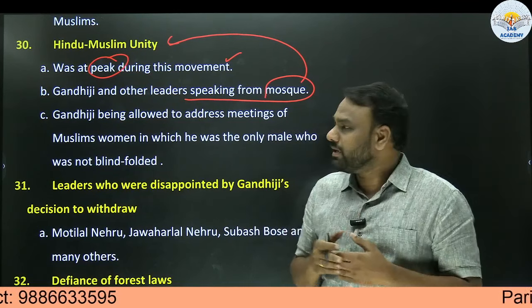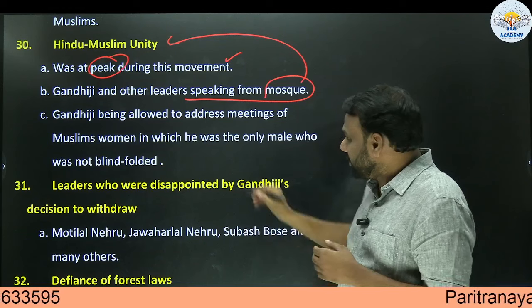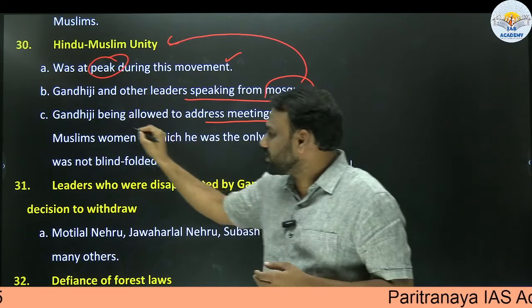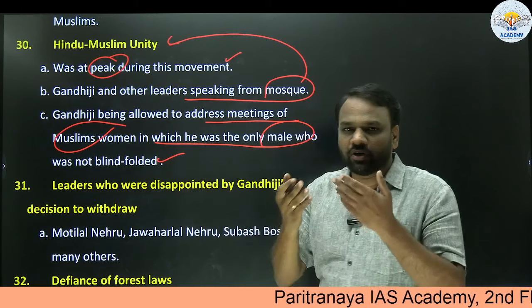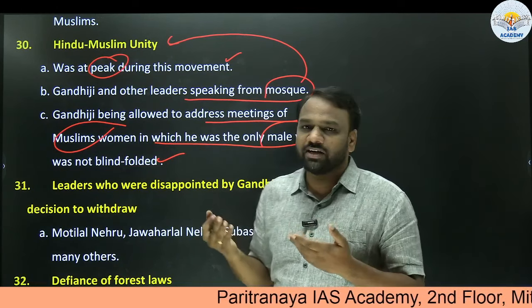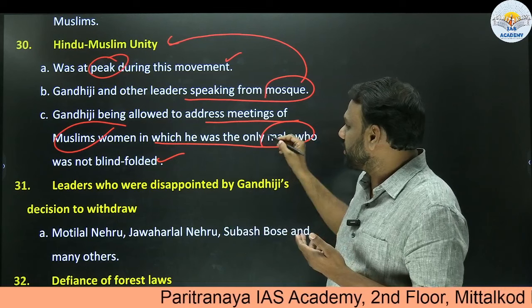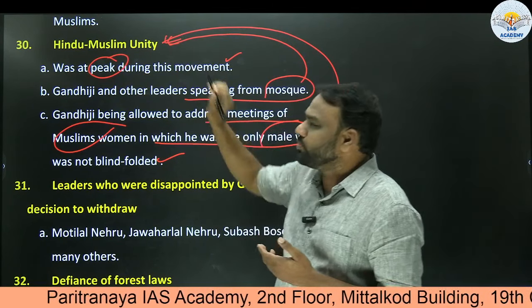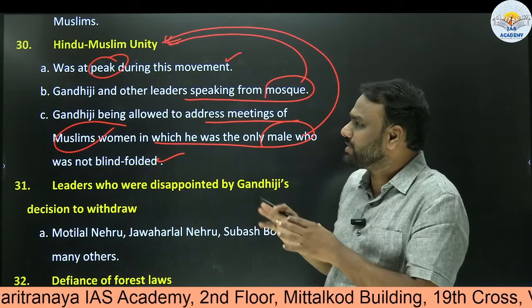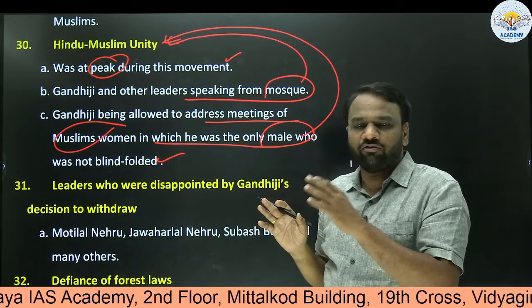But Gandhiji was allowed to address the meetings of Muslim women, in which he was the only male who was not blindfolded. This indicates the respect and love they had towards Gandhiji, and it also points towards the Hindu-Muslim unity. All these developments are very important from the mains point of view.